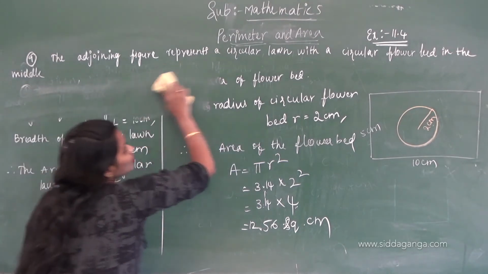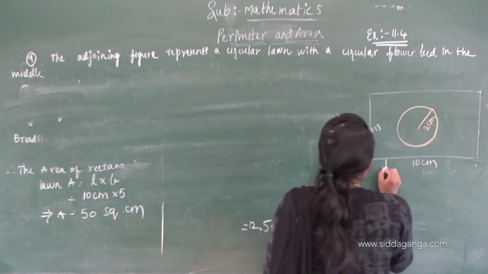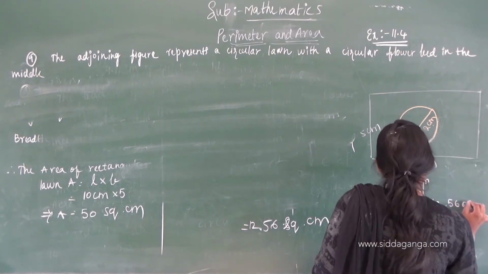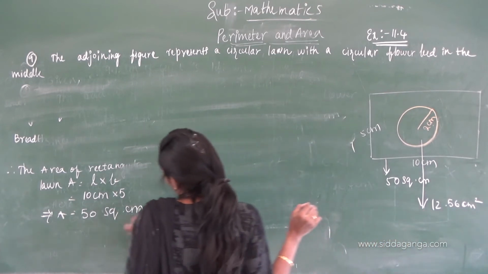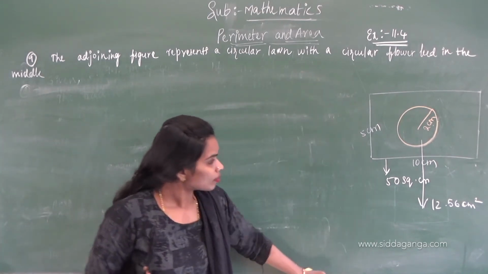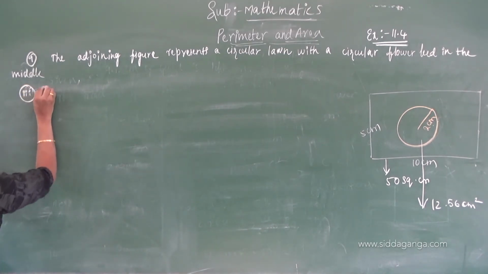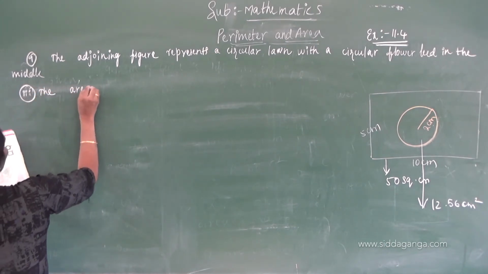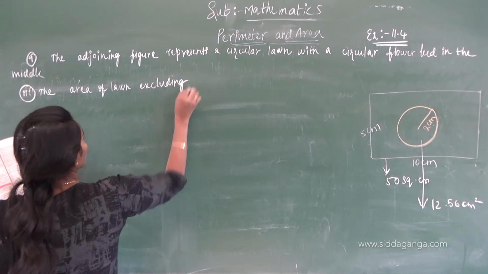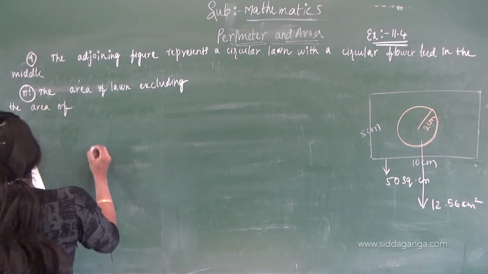And the third question is: the area of the lawn excluding the flower bed.